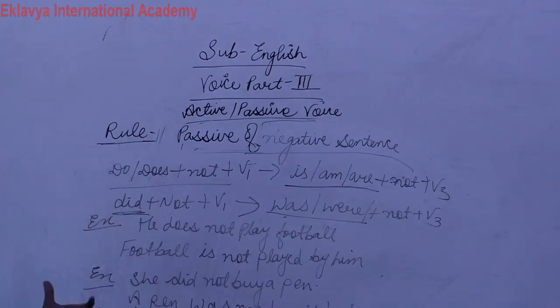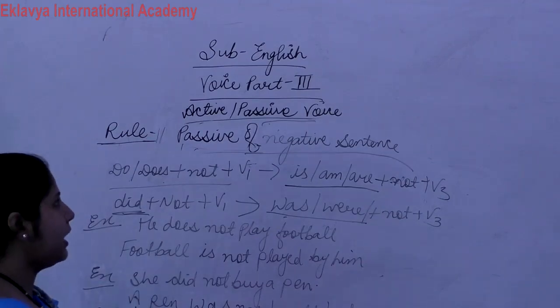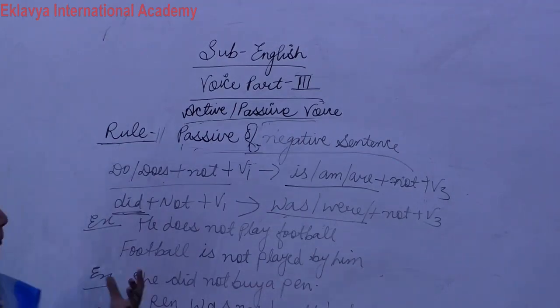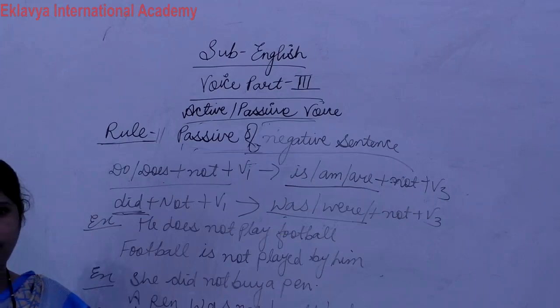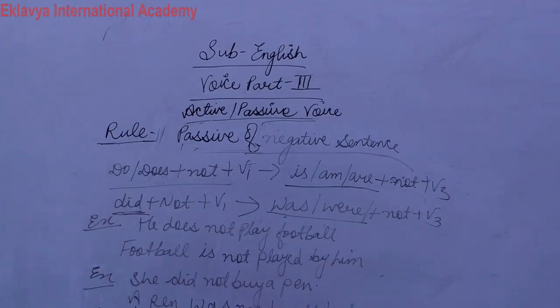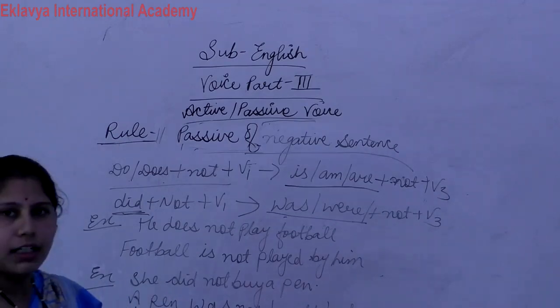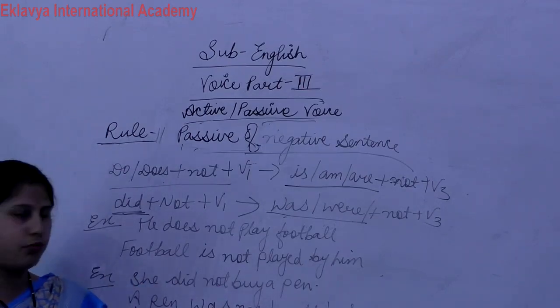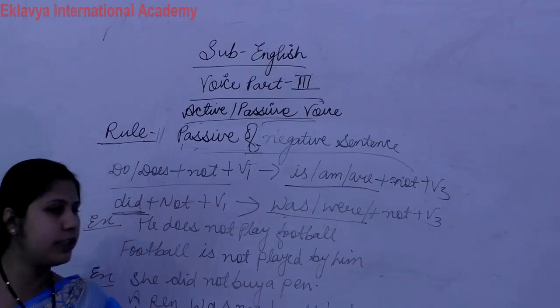So up to here our 11 rules are completed. Now in the next class we will discuss a very important topic: passive changing into active voice. Means how we change passive voice into active voice. Okay. So write down these. This is completed, and in the next class we will discuss our other rules. So up to here you all write in your notebook. Clear? So thank you and have a nice day.